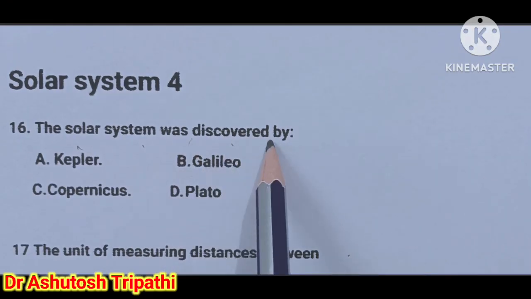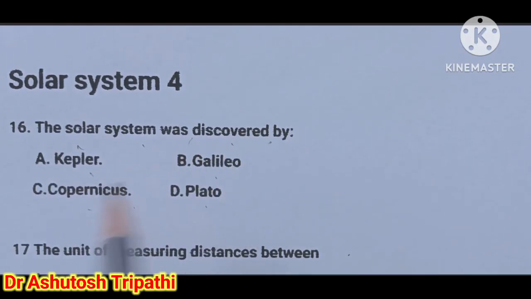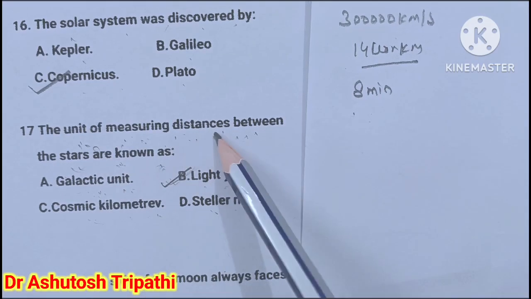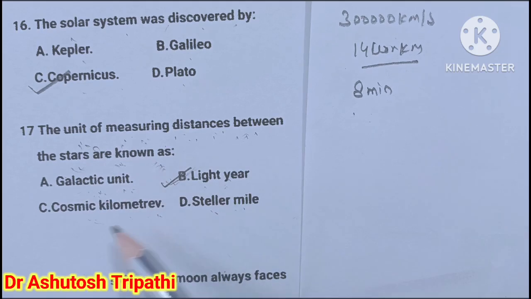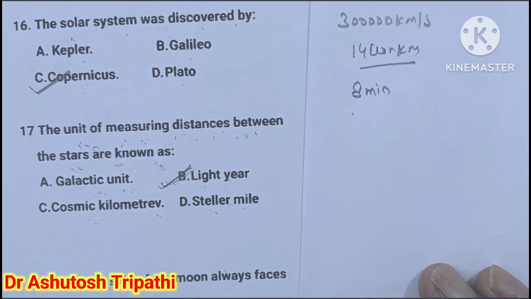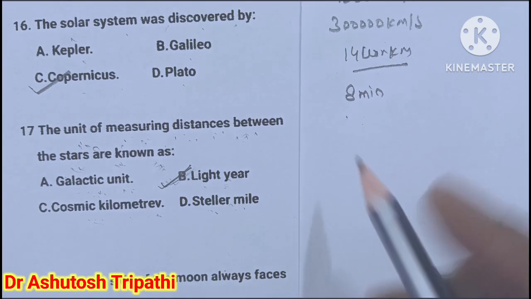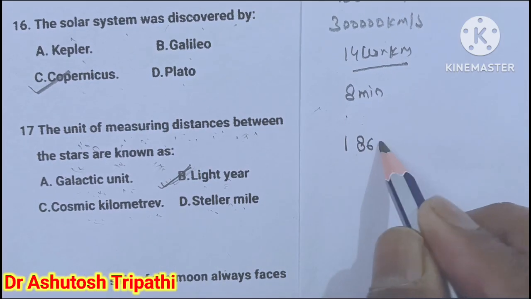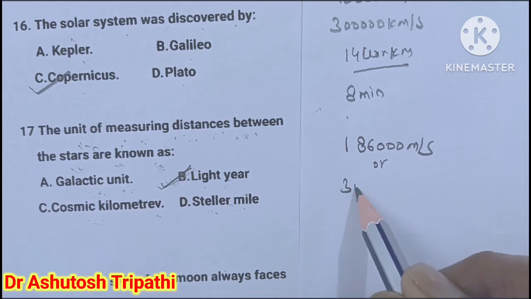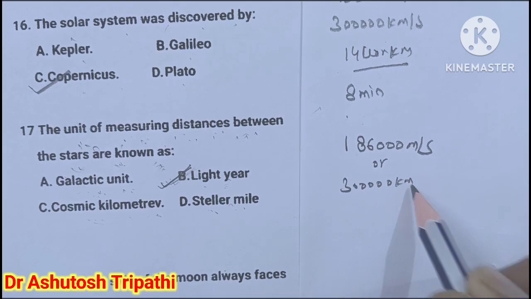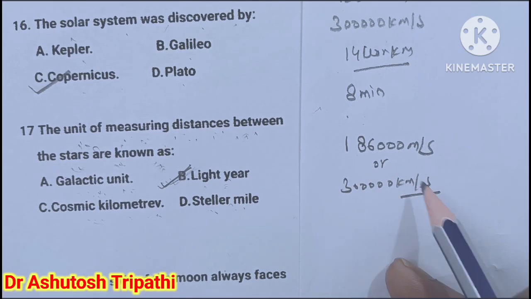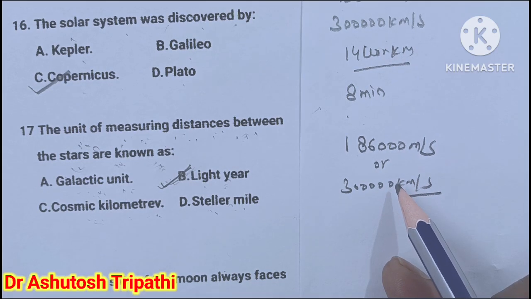The solar system was discovered by Kepler, Galileo, Copernicus, or Plato? The answer is C. Copernicus. The unit of measuring distance between the stars is known as galactic, light year, cosmic kilometer, or stellar. The answer is light year. Light year means the distance covered by light in a year. The speed of light is 186,000 miles per second or 3 lakh kilometers per second.